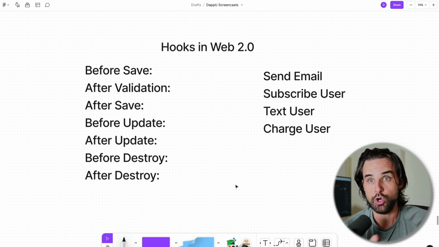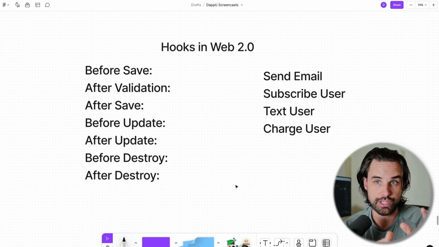And that's hooks in Web 2.0. Maybe you've heard of webhooks before. Or maybe you are a developer and you've seen different types of lifecycle callbacks that you can use when working with traditional databases like MySQL or PostgreSQL. Maybe you've used an object relational mapper or something like that. So an example of webhooks is a Shopify store, where a user checks out, and after they check out, you get a notification that you can subscribe to with a web request, and you can get some information about that, and then you can write a custom application that will process that information. That's an example of a webhook.